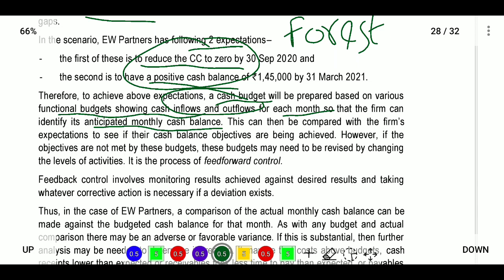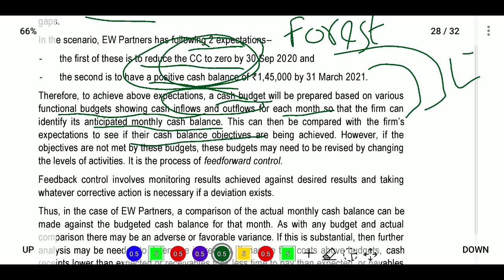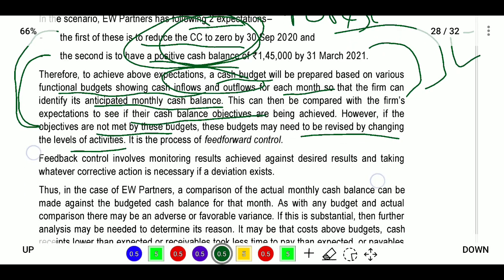Then we will see whether at 31st March the 1,45,000 exists or not, and how much liability is there, and whether that amount is available or not. So we will anticipate the cash balance when we prepare the functional budgets and the expectations. This can be compared with the firm's expectations to see if their cash balance objectives are achieved. So what are the objectives? These two objectives. However, if the objectives are not met, if your cash balance is not positive in the projections, or if we do not meet your liability at 30 September, then we will need to revise by changing the level of activities. This is the process of feed forward control.